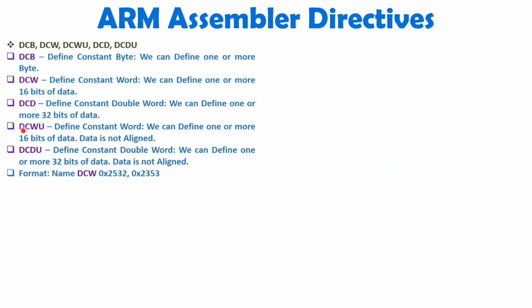When you use DCWU, remember your data may not be aligned, but when you use DCD, DCW, DCB, it will be aligned, right? DCDU is also used to define a double word, but not in an aligned manner. So the U indicates that the data we have defined is not aligned.